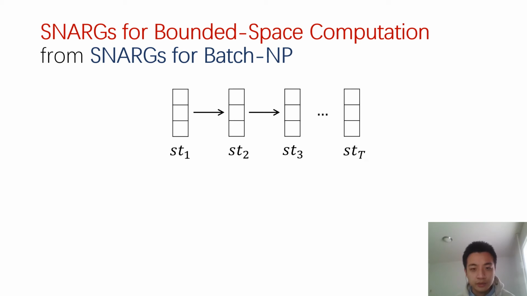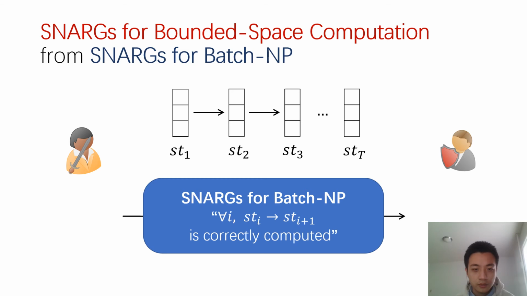Firstly, we have the prover prepare all the intermediate states for this bounded space computation, and then we have the prover send a SNARG for a batch NP language, which proves that for each step in this computation, the transition from the ith state to the (i+1)th state is correct for each i.